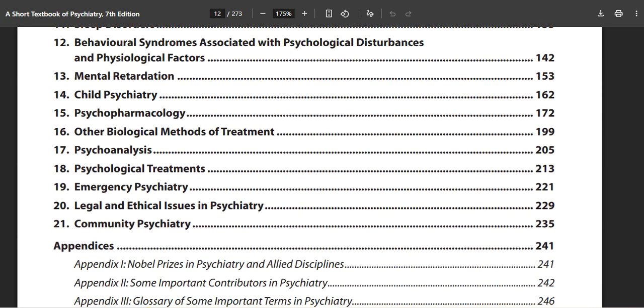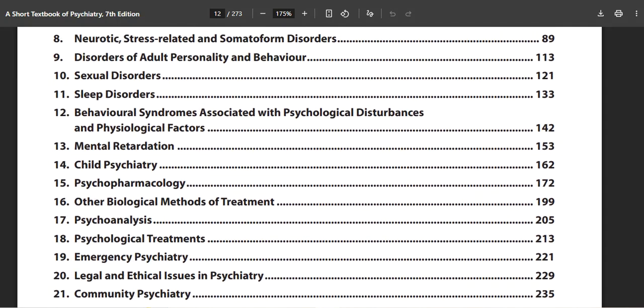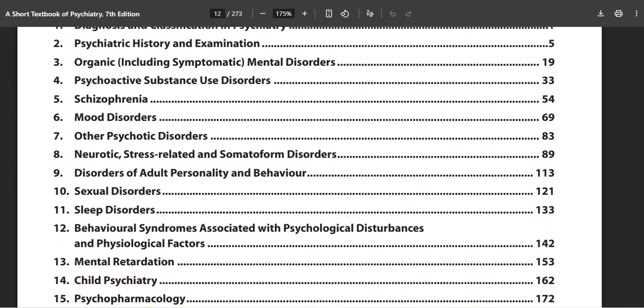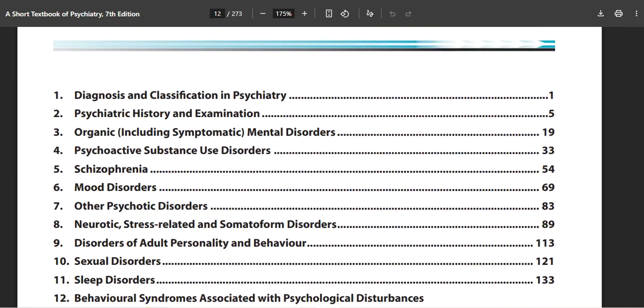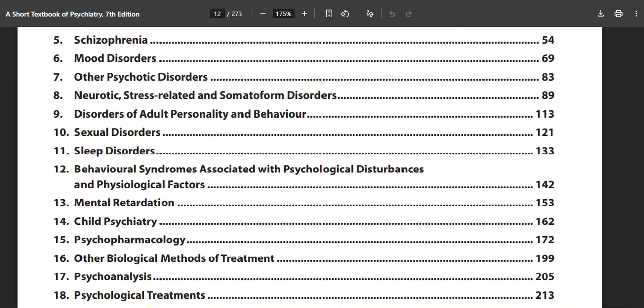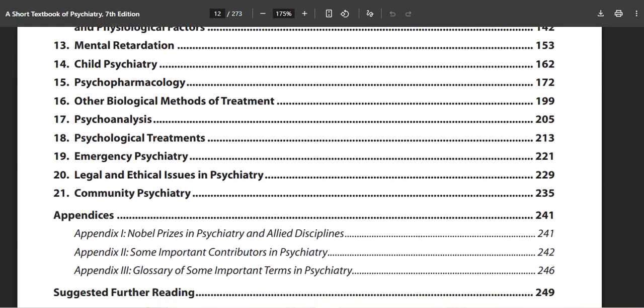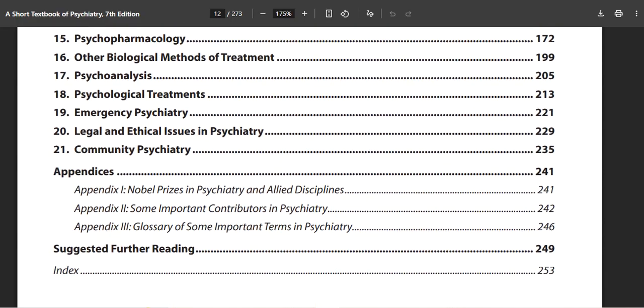After that, you will have legal and ethical issues in psychiatry. This is also important. After that, you are having community psychiatry, and this is also good. So this is the complete overview of this particular textbook, a short textbook of psychiatry, where you will understand from the very first chapter to the 21st chapter, which is community psychiatry. Then you are having these appendixes 1, 2, 3.